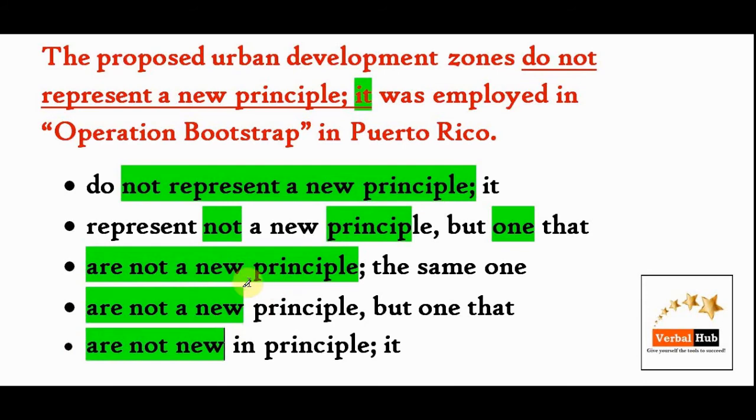All three options are saying zones are not a new principle, though the intention is different, because zones cannot be the principle; zones can give a principle. And that is why C, D, E are out, and B remains the best option.